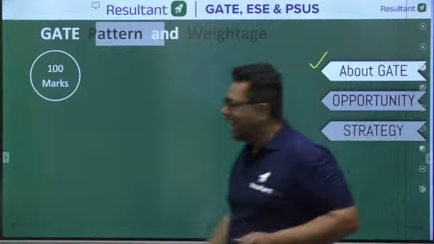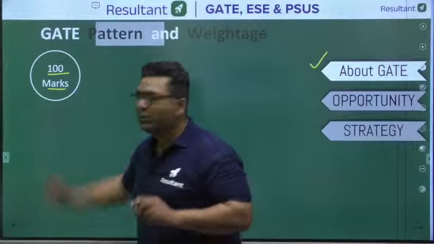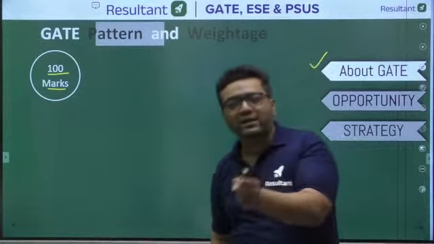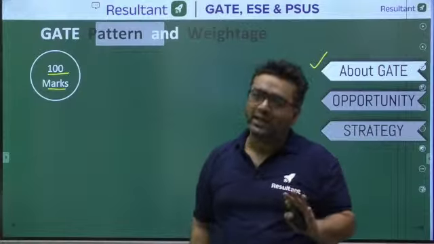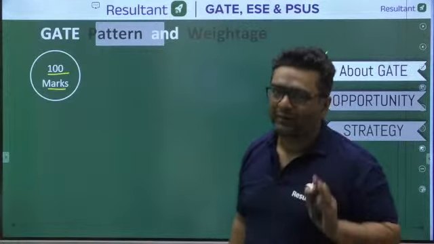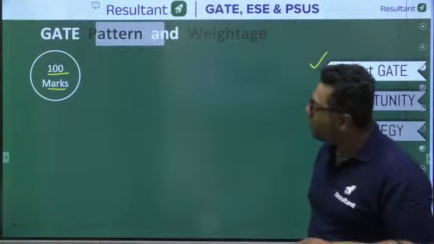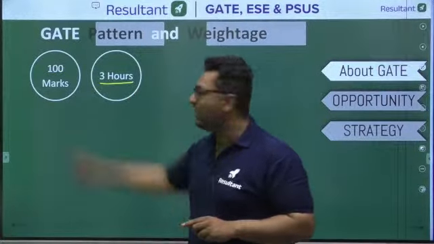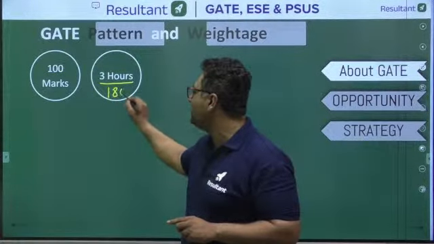You know GATE is an exam of 100 marks, right? You can appear in it if you are in third year of BTech or final year of BTech or a pass out student. So minimum you should be in third year of BTech, then you can appear for this exam. When we are talking about 100 marks, 3 hours are going to be there. So 100 marks in 180 minutes you need to solve.